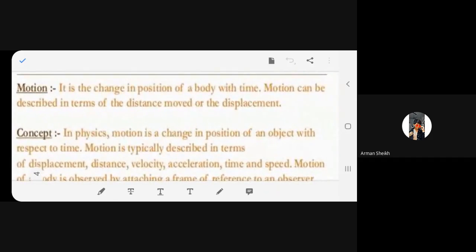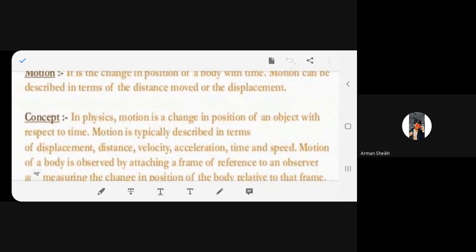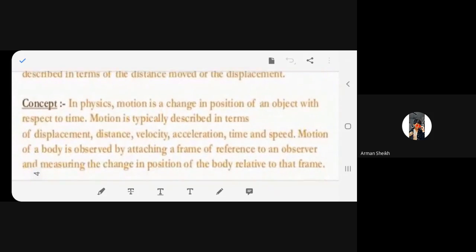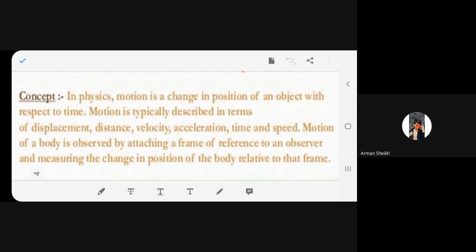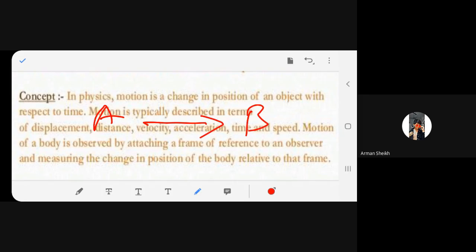Now the difference between distance and displacement, I will give you in detail as we go through the slides. Right now, I'm not going to ask you to define what is actually distance and displacement. Both are a different terminology altogether. Distance, I've already showed you. Distance is that from A to B. Now, it could be 2 meters, it could be 3 meters, it could be anything. That is called distance. Displacement, I will talk about it later.